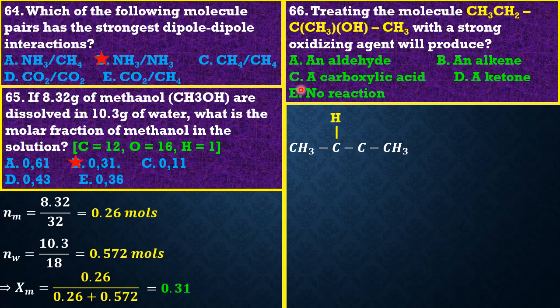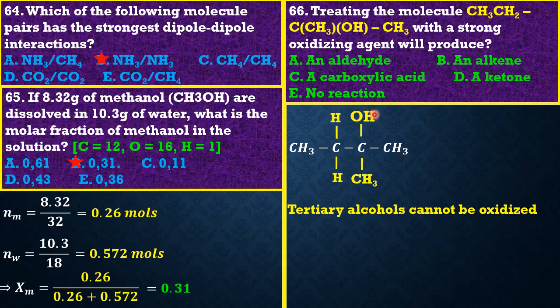So this is simply the compound itself. You can see that this carbon atom does not have an H, so there is going to be no reaction. In that case, option E has to be the best option.